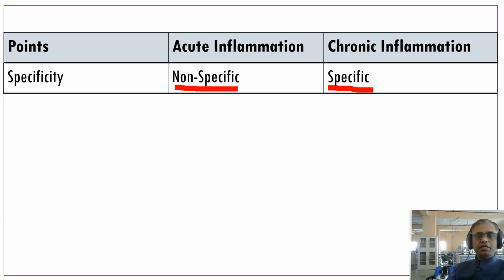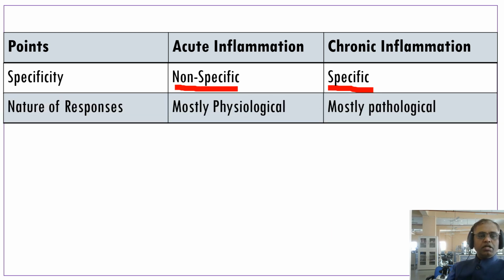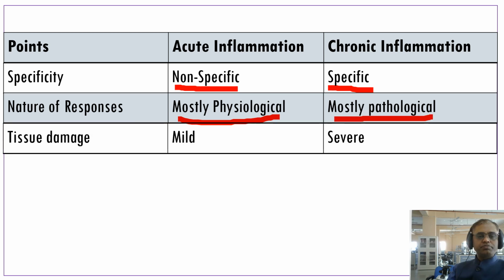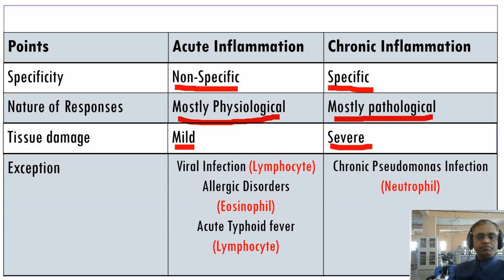When it comes to the immunity chapter, we will explain. Nature of the response: acute inflammation is mostly a physiological response, whereas chronic inflammation is mostly a pathological response. Tissue damage is very mild in acute inflammation and very severe in chronic inflammation. Some of the exceptions: we know the neutrophil is involved in acute inflammation.